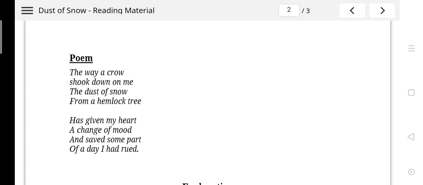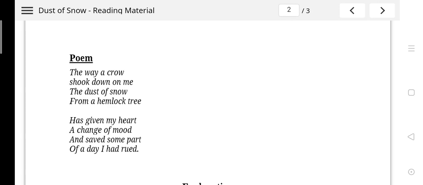That means sometimes when you are sad, when you are depressed, even a small thing can create a big change and can bring happiness for you. Let us understand how.